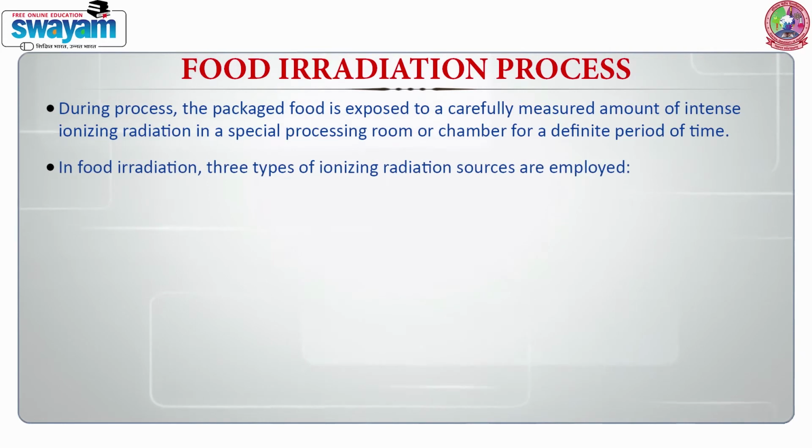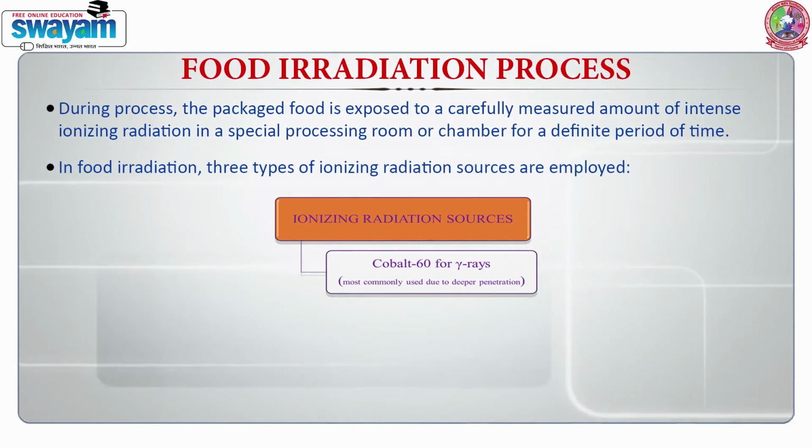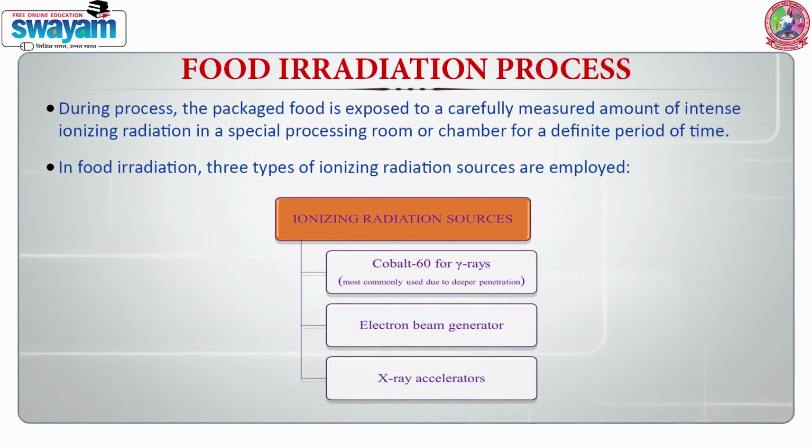In food irradiation, three types of ionizing radiation sources are employed: cobalt-60 for gamma rays, which is most commonly used due to deeper penetration, electron beam generators, and X-ray accelerators.